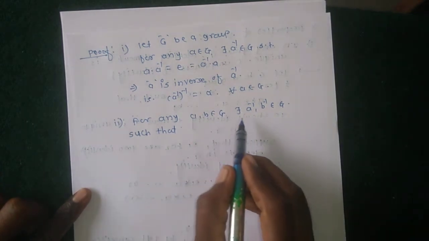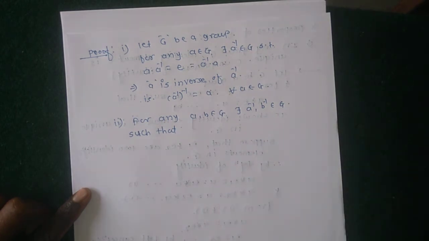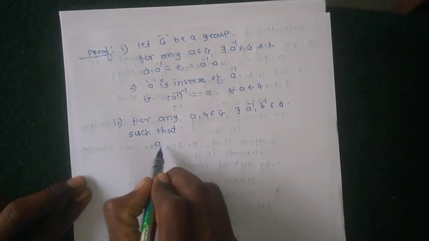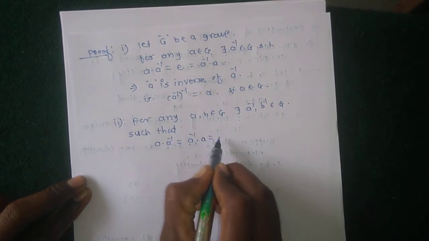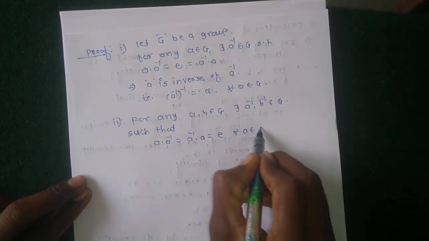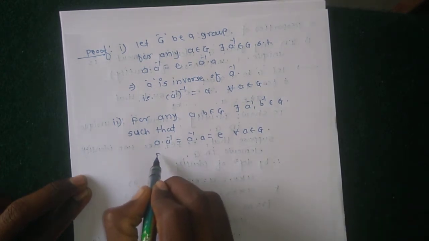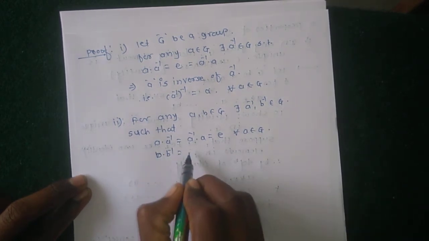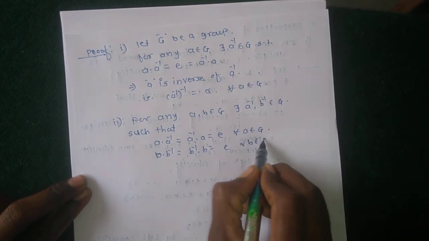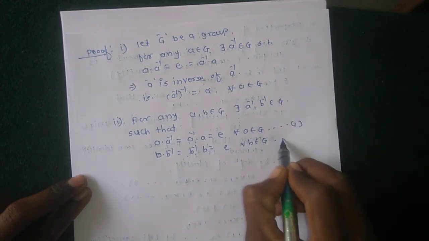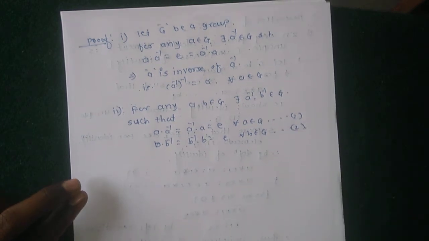Therefore, there exist A inverse, B inverse belongs to G such that A into A inverse equals A inverse into A equals identity for all A belongs to G, and B into B inverse equals B inverse into B equals identity for all B belongs to G. This is equation number 1. This is equation number 2, by using the inverse property.